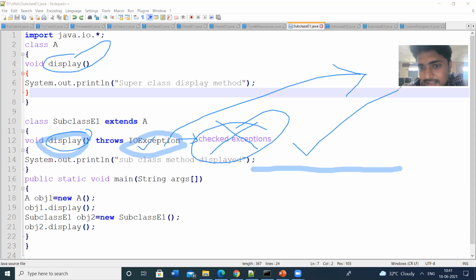This is one condition we have to remember: in the overridden subclass method, we have to use only unchecked exceptions. We cannot use checked exceptions, and that's why we got the compilation error.